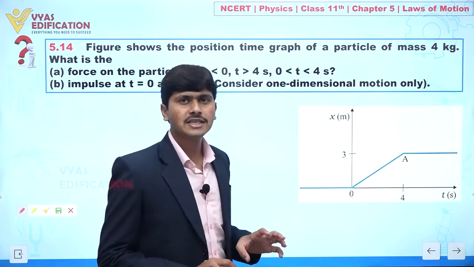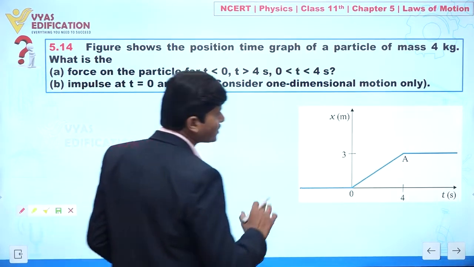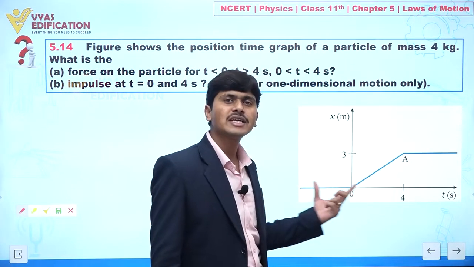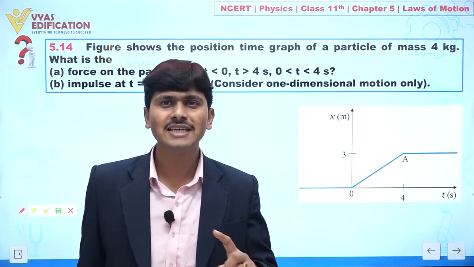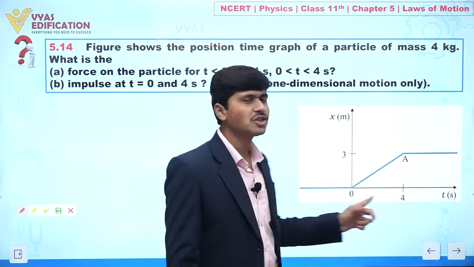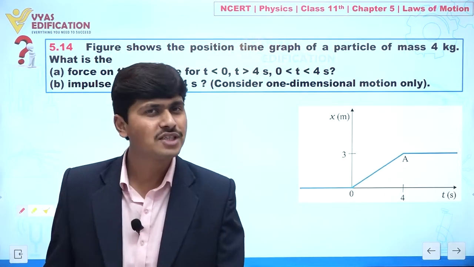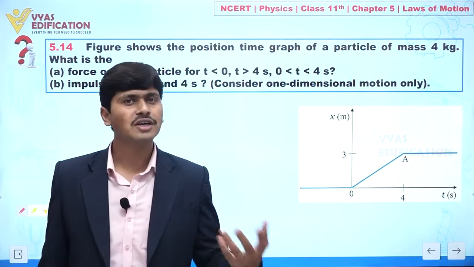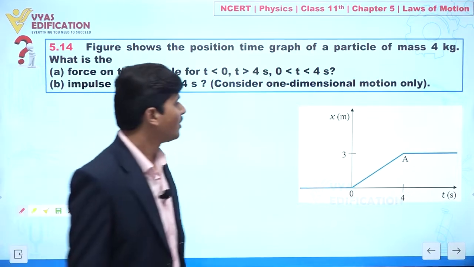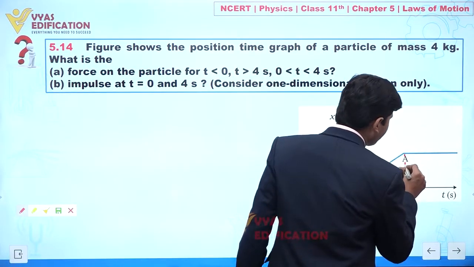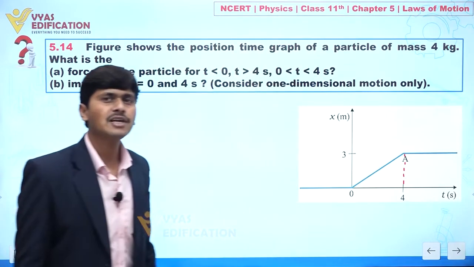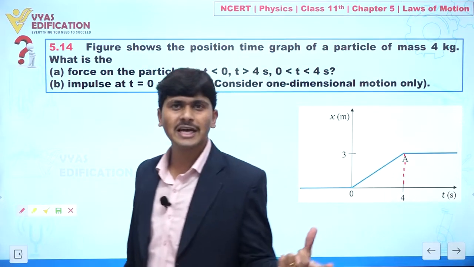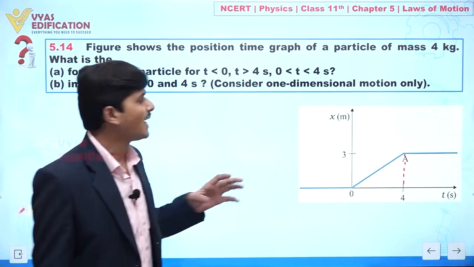In this situation, first try to observe this graph. If we are talking about t less than 0, the position is constant, or we can say the position of the particle is not changing. When position is constant, velocity is 0, and automatically we can say acceleration is 0. If we talk about t greater than 4 second, here again the position is not changing with time. It means velocity is 0, acceleration is 0.